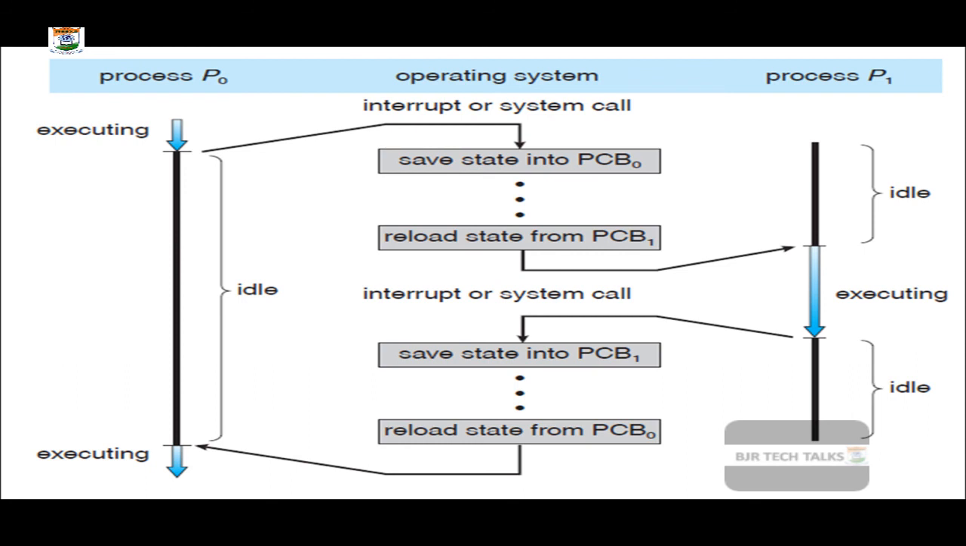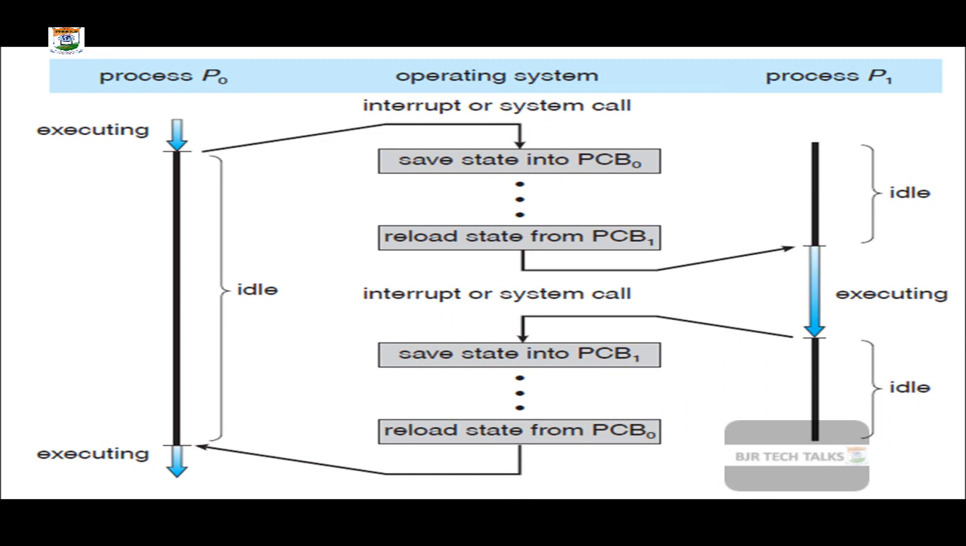After some time the process P0 receives an interrupt or system call from the operating system asking it to stop the job, or please wait, so that another process P1 can be resumed. Now what is the operating system doing? The details of process P0 will be stored in the process control block of P0. That means the current execution state of P0 will be saved by the operating system. It will take some time, right?